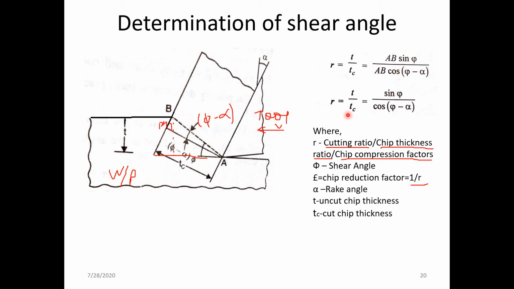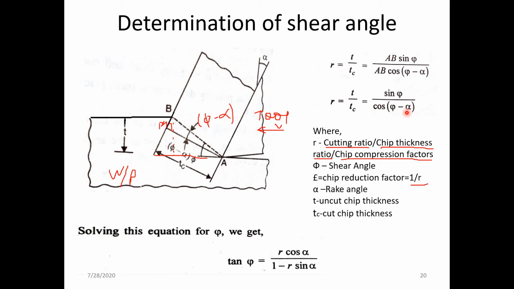Then we can say that this r is equal to sine of phi divided by cos of phi minus alpha. So we can calculate the value of r, that is sine of phi divided by cos of phi minus alpha. From that, after simplification, we can get the value of phi in terms of r and alpha.